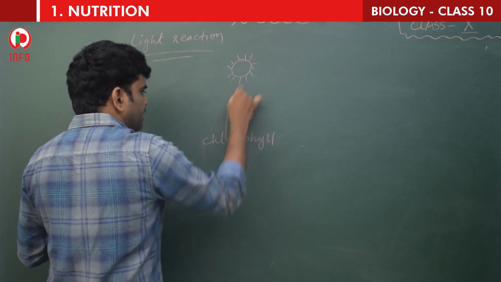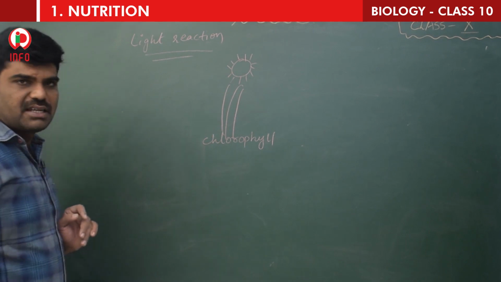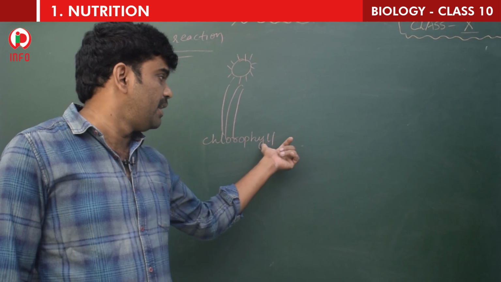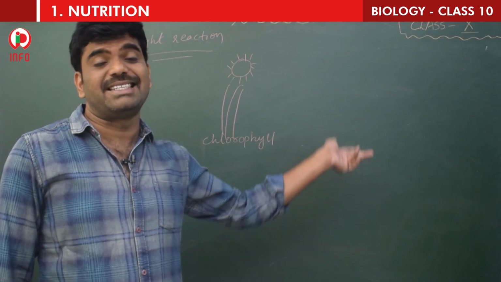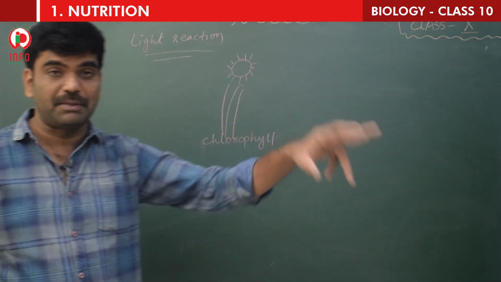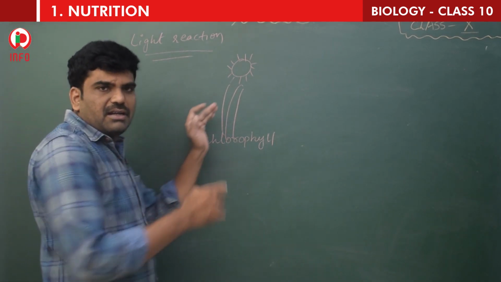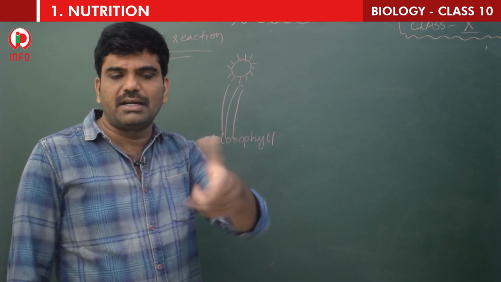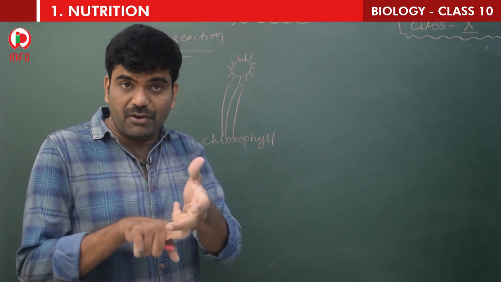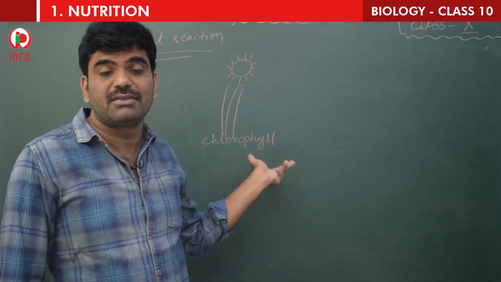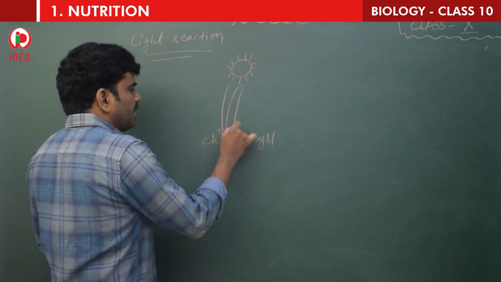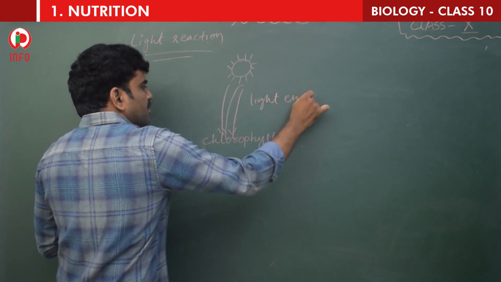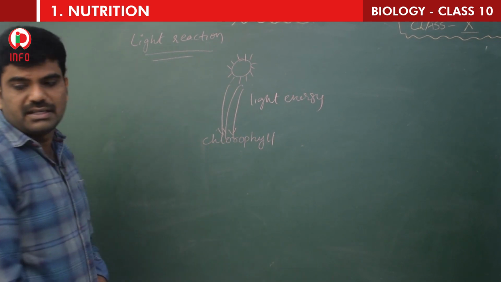Finally, it receives the sunlight. When plants receive the sunlight, that sunlight reaches into the leaf and from the leaf it reaches into the chloroplast. Inside the chloroplast, chlorophyll is present. See how deep it is going. So first of all, this light is received by number one, plant. No doubt in that. In the plant, leaf. Inside the leaf, chloroplast. Inside the chloroplast, chlorophyll. So that is the reason I wrote here the sunlight. So this light energy is received by the chlorophyll.